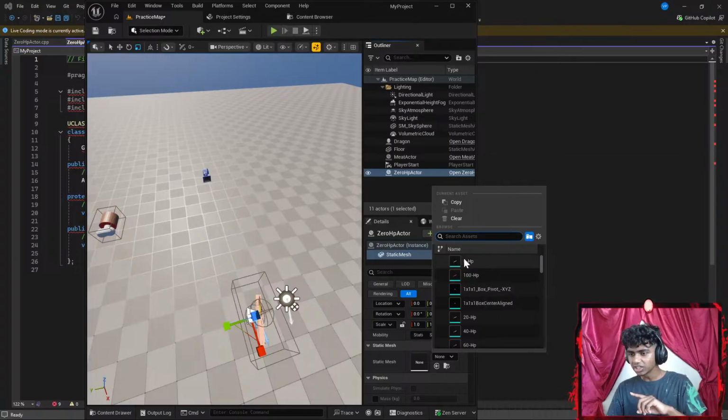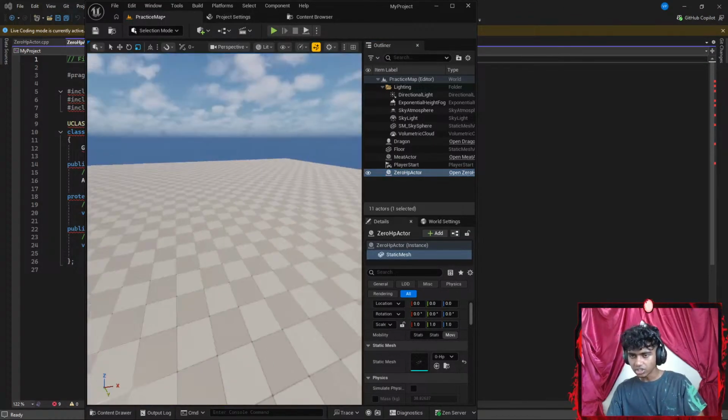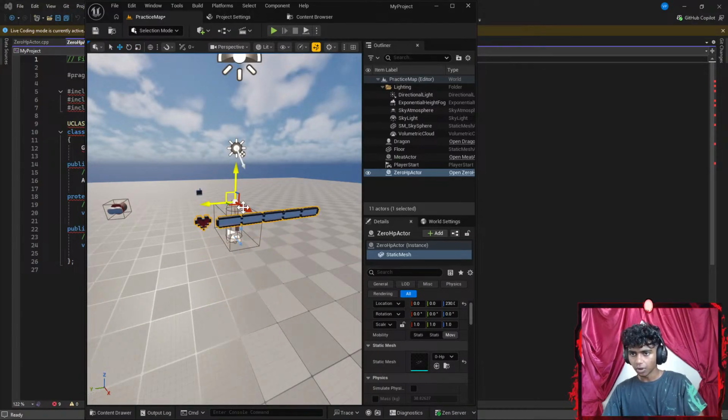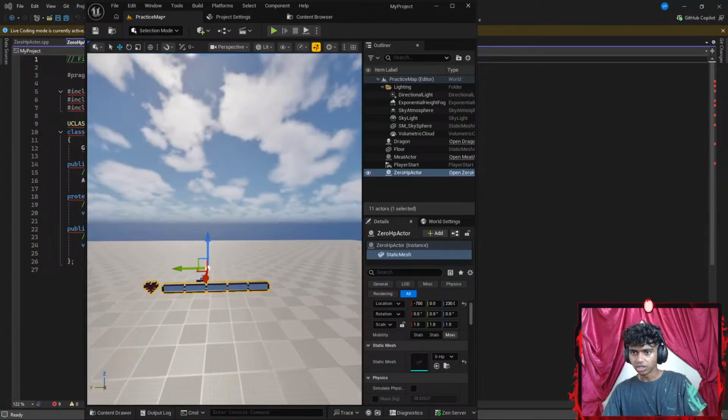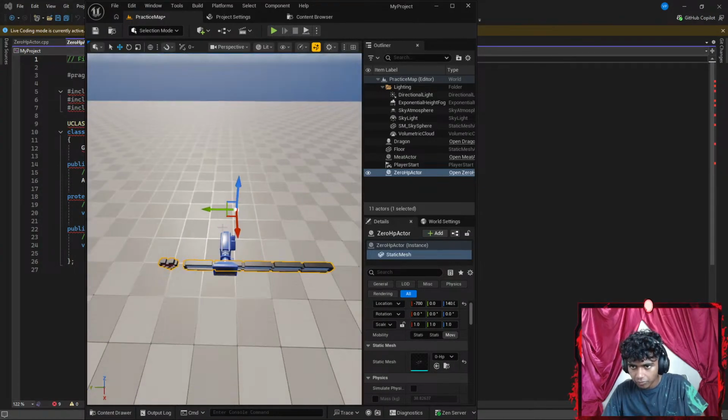That's it. Let's see. Let's go with something like 0 HP. There we go. So this is my actor. Okay, let's go all the way here. Now let's go ahead and go with something like W. Extend this up from here. Okay, go a bit back. There we go. Whoops. Okay, there. I think that should be good. Let's go a bit lower as well. And I feel the scale is actually perfect because I don't think it's too big.